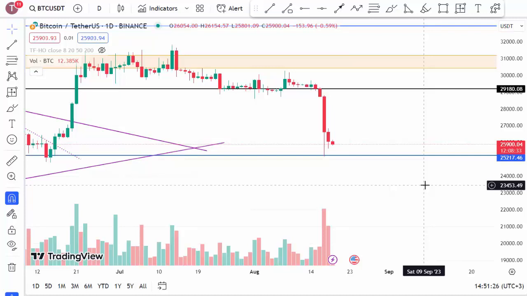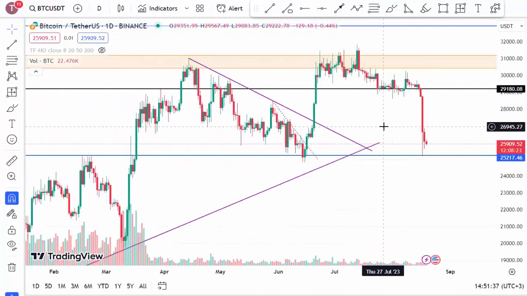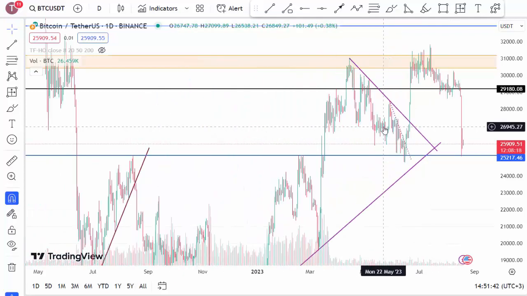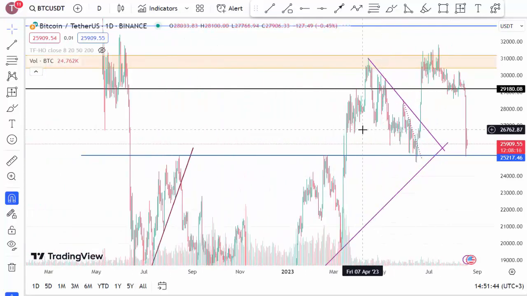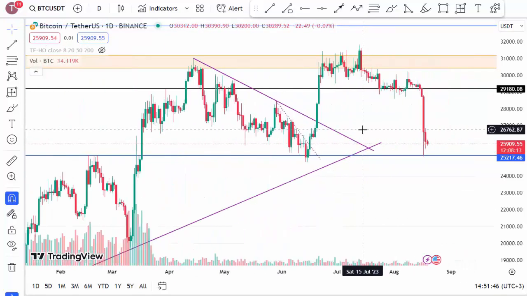Of course, for the past 2 days, it has continued to decline. We would not like the $25,000 level to be breached downward. If this area is breached, it's likely that we will see even greater consequences. For this reason, my friends, the breach of this region would not be positive for us.